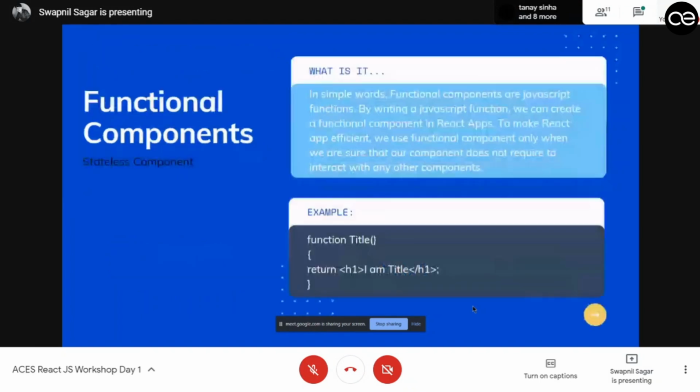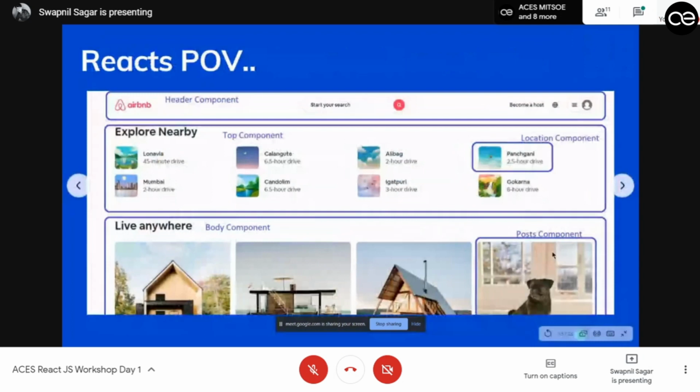So let's take the example of Airbnb. Suppose this header component has a search tag. You want the data that is being fed in this search tag to get passed to another component, which allows us to show all the results, right? So you have to use class-based components for this. But coming back to this top component, there is no data being passed. You just need to insert the text and the image, and we'll just keep on rendering the same thing again and again. So here you can use functional components.